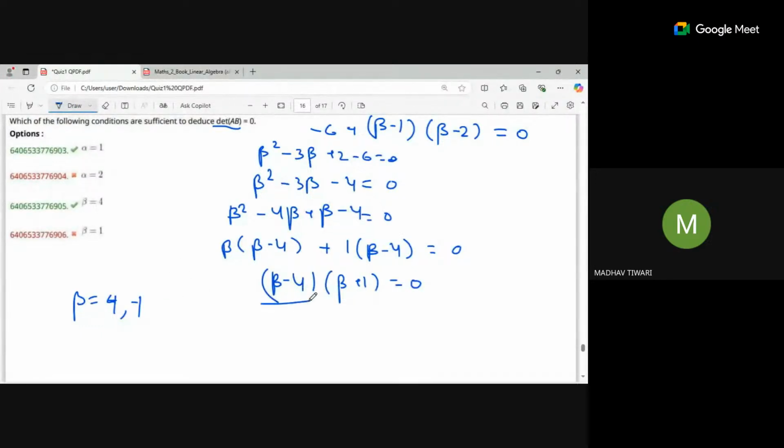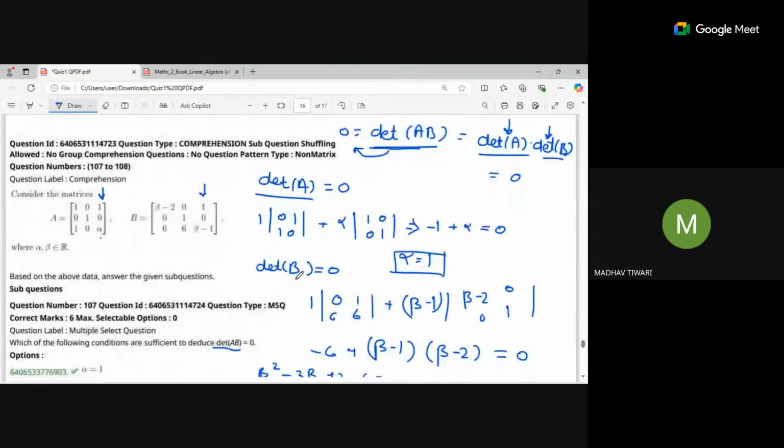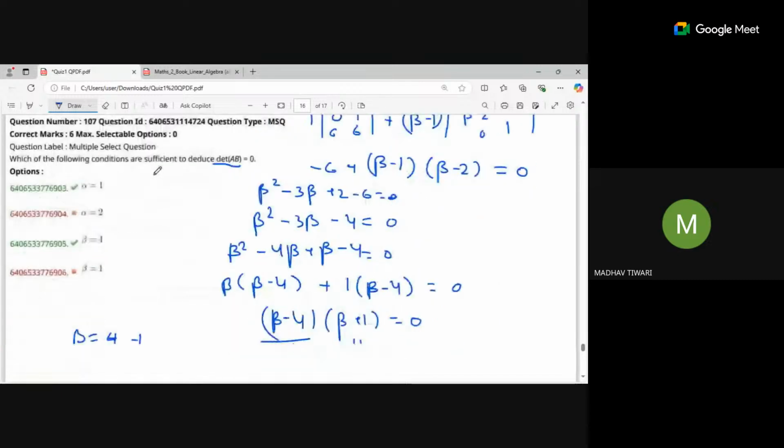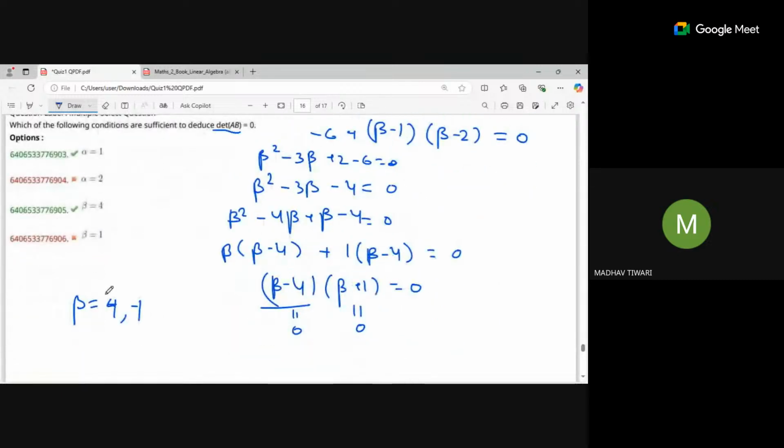Okay, if I equate this to 0, I will get beta equal to 4. If I equate this to 0, it will be minus 1. So either condition is possible to make the determinant of this matrix 0. Okay. So here -1 is not in the option, only 4. So this option is also correct.